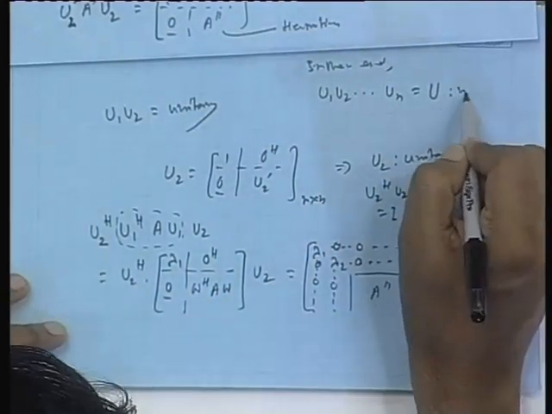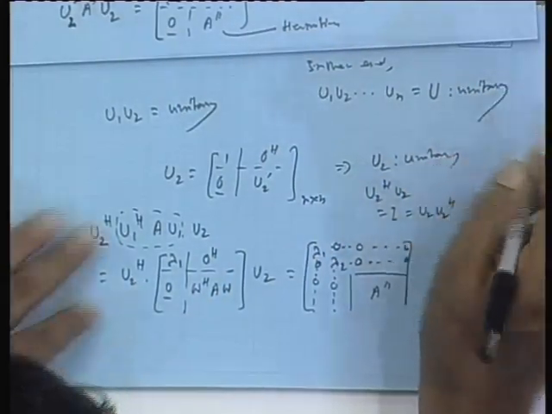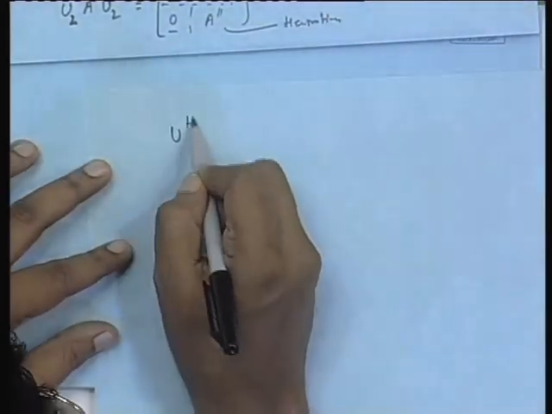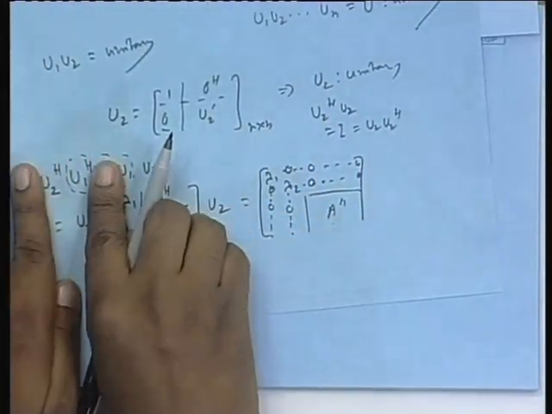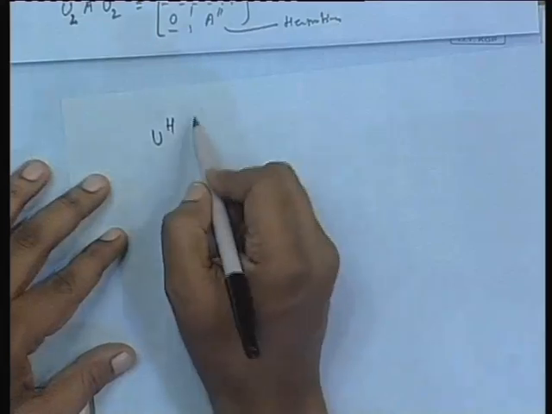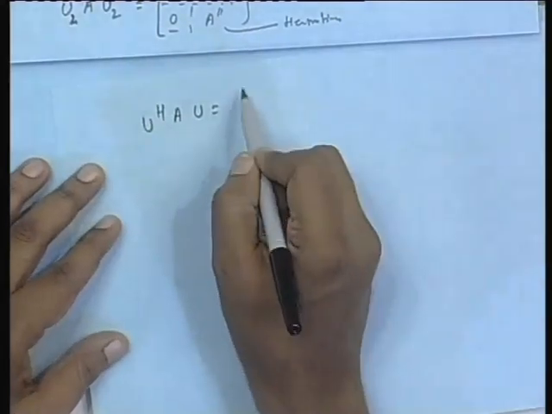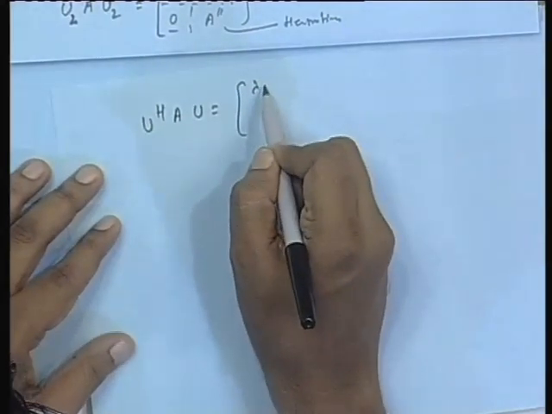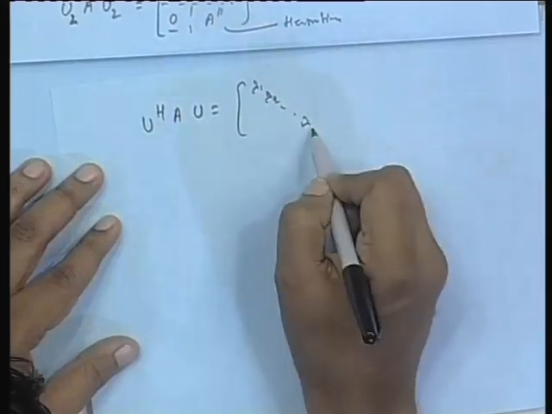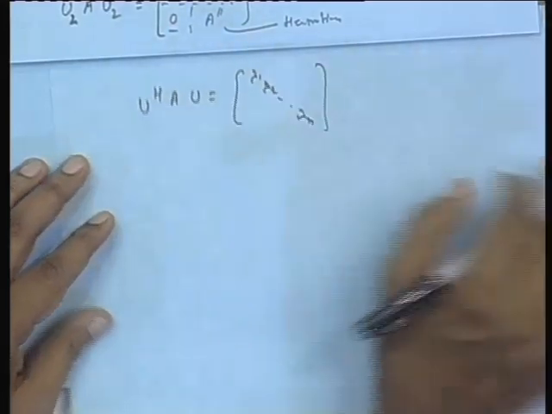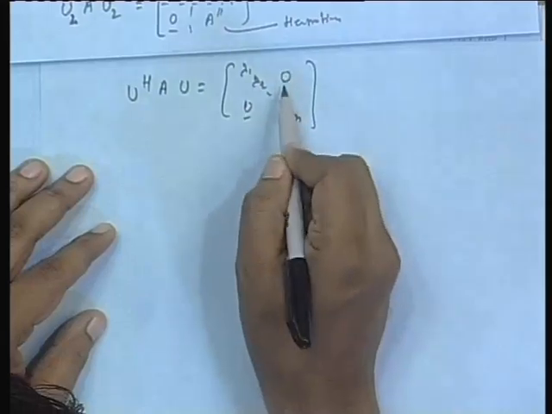This will be unitary, which means you will have a situation like this: U Hermitian. If this is U, this is the Hermitian of that. U Hermitian, originally, will be nothing but all the eigenvalues lambda 1, lambda 2 up to lambda n. They may be distinct or they may be repeated. This I am not bothered about.